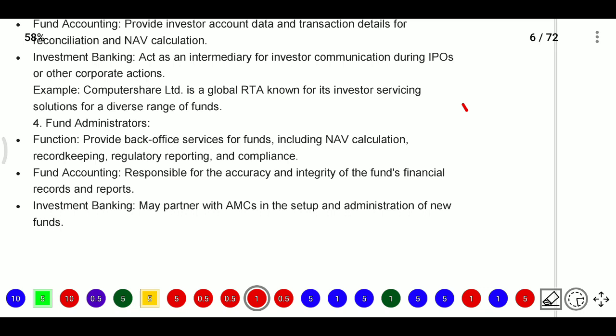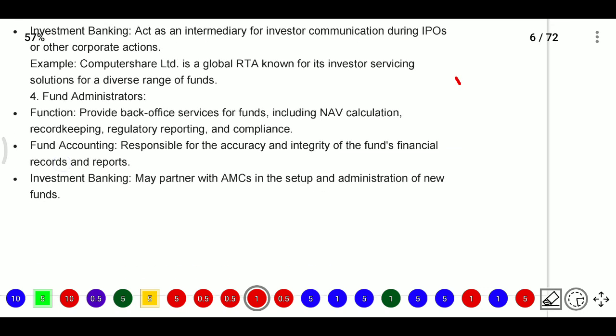Next, fund administrator. A fund administrator provides back office services for funds, including NAV calculations. This covers NAV calculation, record keeping, regulatory reporting, and compliance. These are all compliance work. This will be taken care of by the fund administration. In fund accounting, they are the persons responsible for the accuracy and integrity of the fund's financial records and reports. Whatever the fund records and financial reports are, the fund administrator is responsible for them in fund accounting.